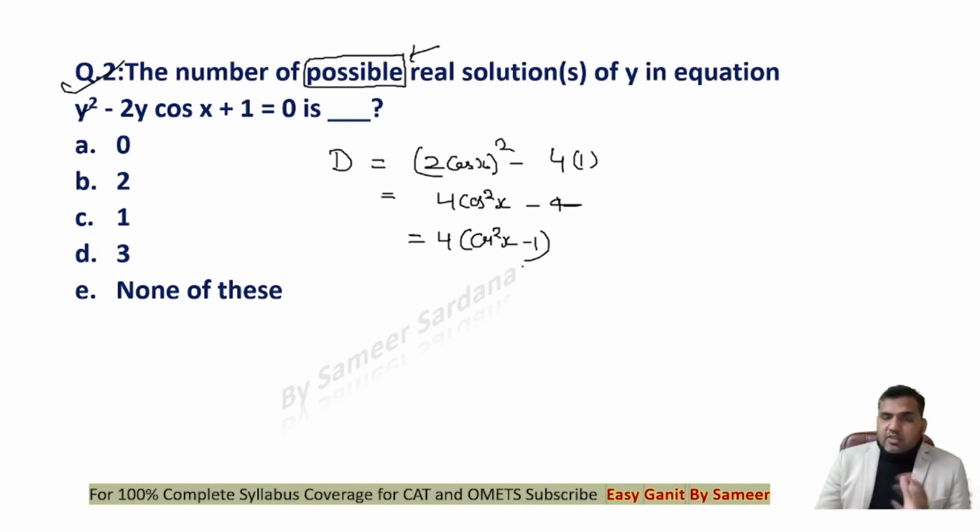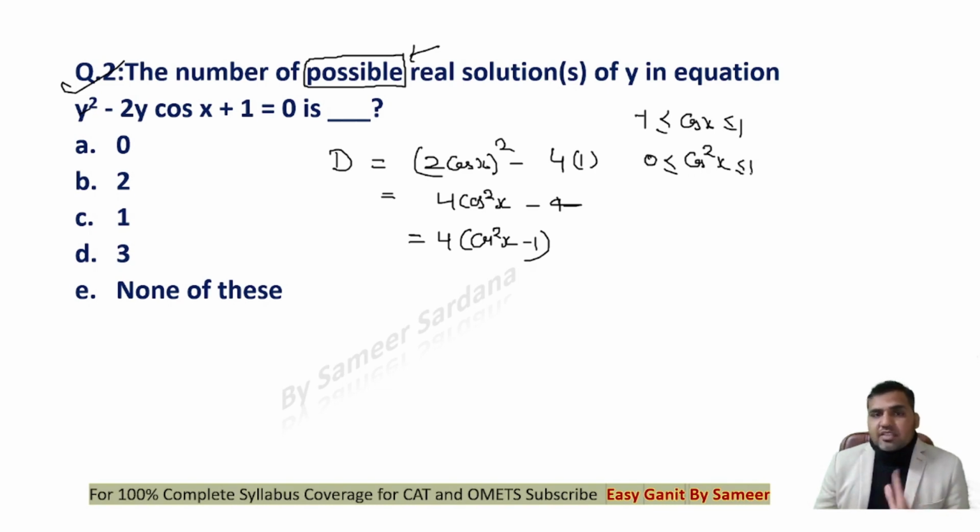You can see that. Now some of you might argue that cos x is greater than or equal to minus 1 and less than or equal to 1. So therefore cos square x will be greater than or equal to 0 and less than or equal to 1. Is this fine? Yes, this is perfectly fine. Now if cos square x is between 0 and 1, that means if I pick any value of cos square x which is less than 1, the discriminant will be negative. If I keep the value of cos square x greater than or equal to 0 and less than 1, then the discriminant will be negative. In that case, the roots of the equation will become imaginary.